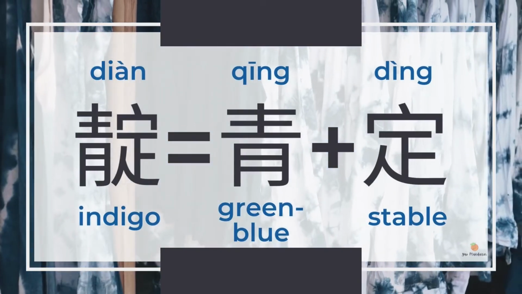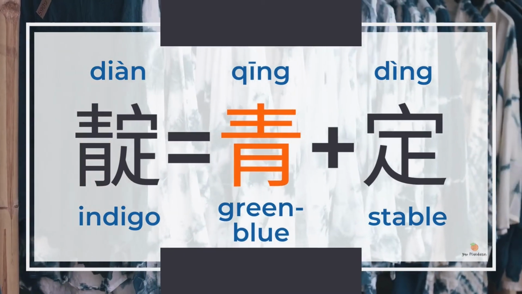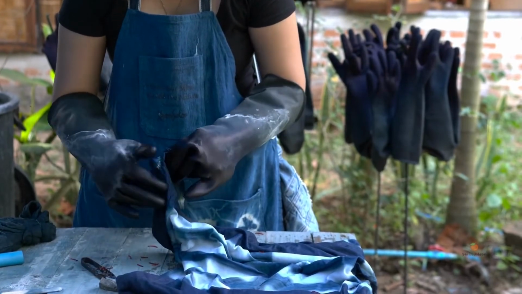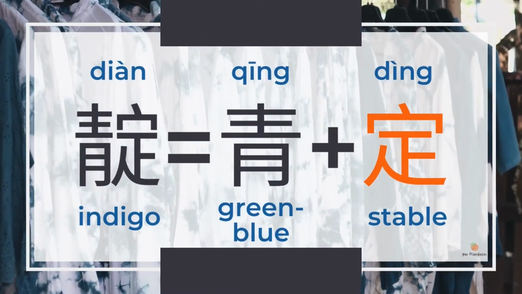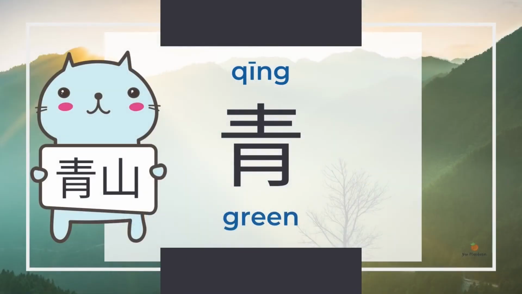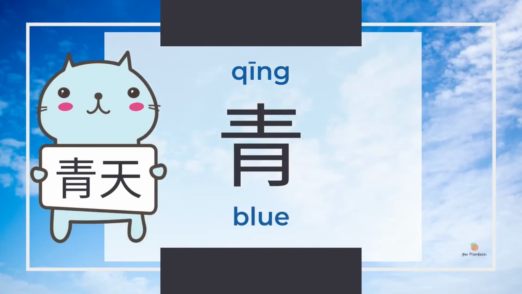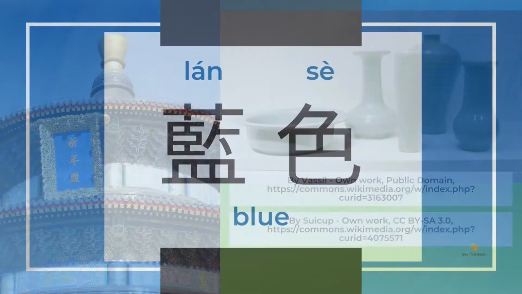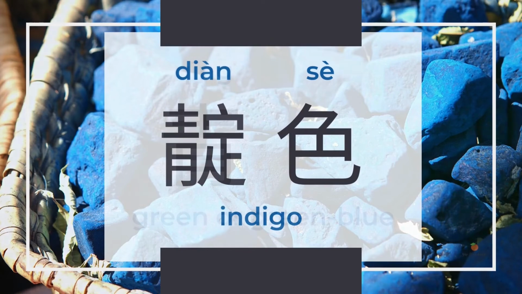靛 means indigo, and the left part is the radical 青, which means green or green-blue, relates to plants and indigo dye. The right part is 定, meaning stable, and the phonetic of 靛. 青 can be both 绿 green and 蓝 blue, symbolizing health, wealth, and peace. Sky blue and jade green on temples or pottery, porcelain to indicate heaven. To describe colors, we say 蓝色, 靛色, 青色.